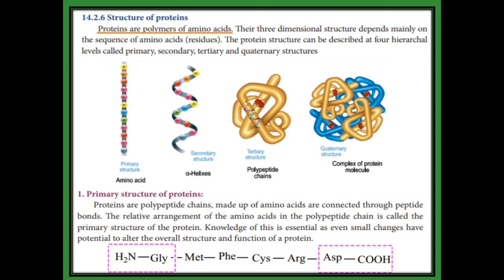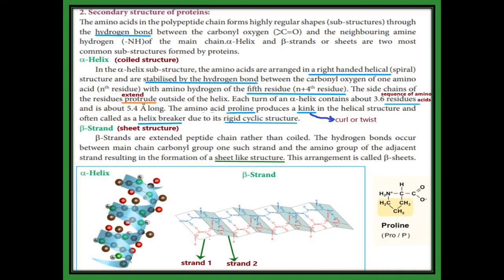If we change the amino acid sequence, it alters the overall structure of the protein and also the function of the protein, so we need knowledge about the sequence of amino acids. It is of main importance in the primary structure of protein. We get the backbone structure from the primary structure.